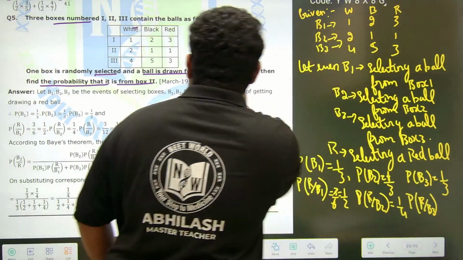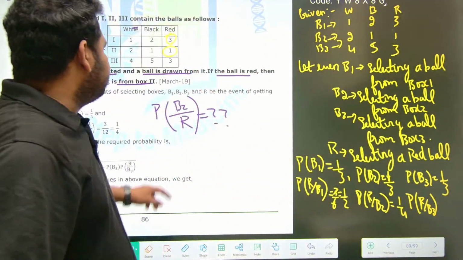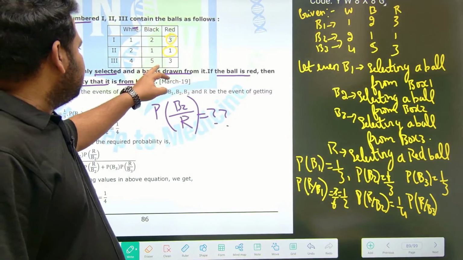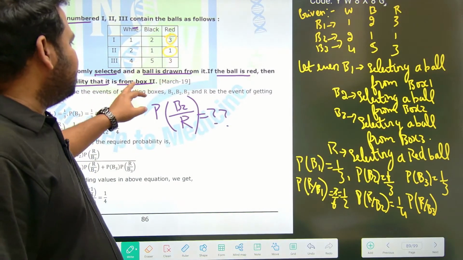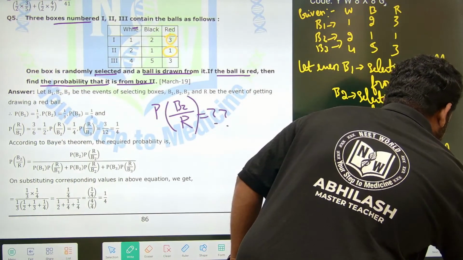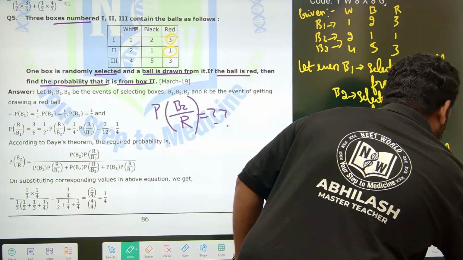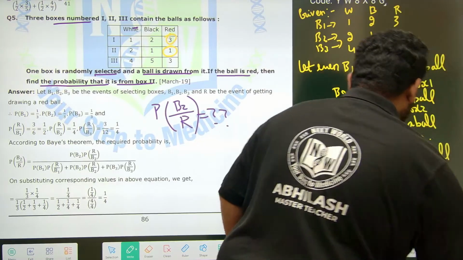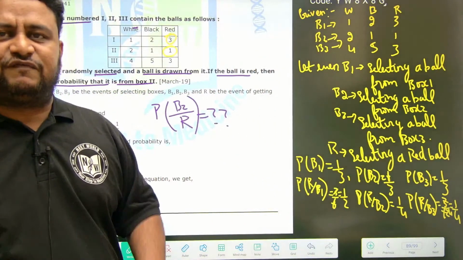See here, this is what we are focusing on. This is box 3, 3 out of 12. 3 by 12. 5 plus 4 is 9, 9 plus 3 is 12. So this is 3 out of 12. I can write this as 3 ones are 3, 3 fours are 12, so this will be equal to 1 by 4. This is what we got, friends.